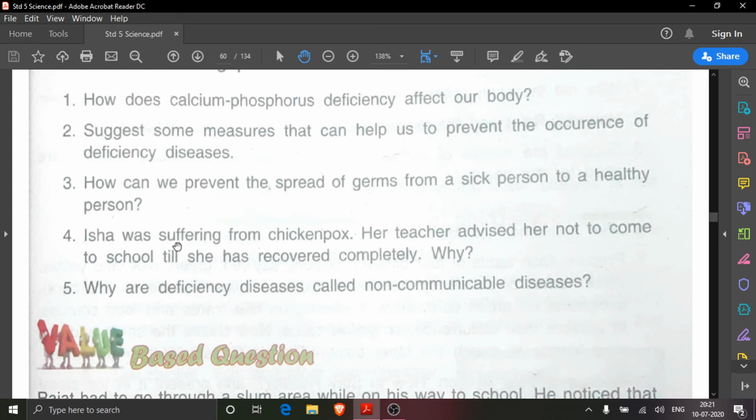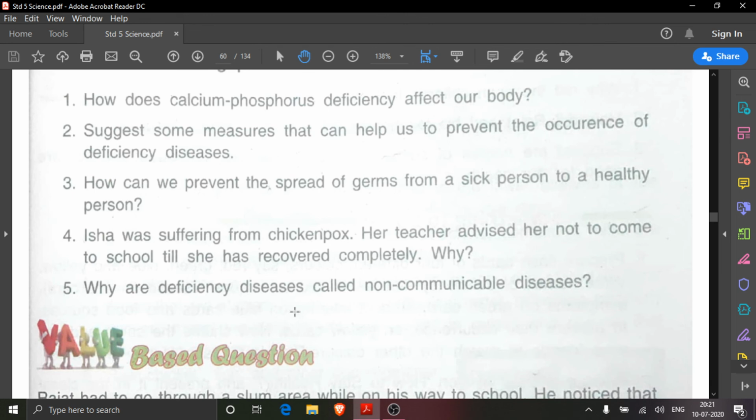Now understood? Now come to the fifth question. Why are deficiency diseases called non-communicable diseases? Non-communicable diseases means the diseases which cannot spread from one person to another. But these diseases are caused due to the lack of some vitamins, minerals or nutrients.